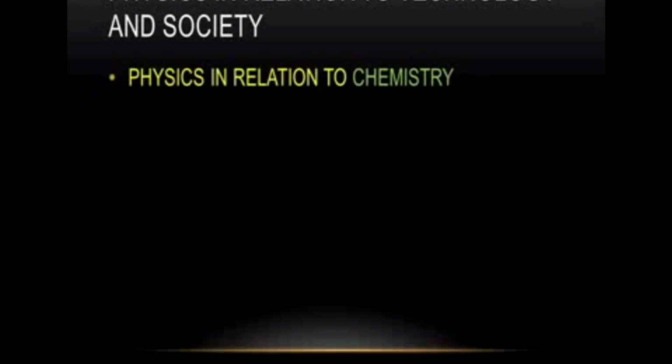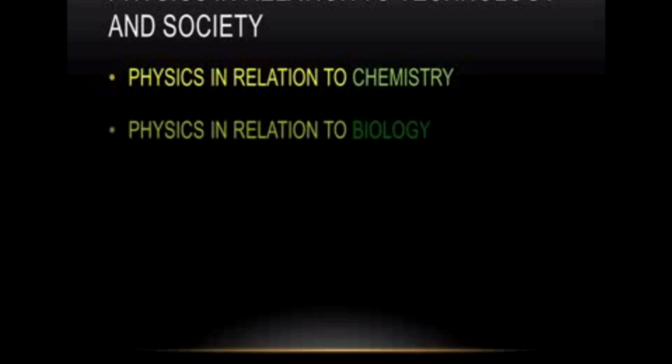First one, physics in relation to chemistry. In chemistry, we study the structure of an atom, radioactivity, X-ray diffraction, etc. These things are related to physics, and that is used in chemistry. In the periodic table, we arrange the elements according to atomic number. Using physics only, we are able to find out the atomic number of the elements. At the same time, we can study chemical structure, bonding, and interdisciplinary branches like physical chemistry and quantum chemistry. So these are all very important to chemistry, and physics is very much related to chemistry in this area.